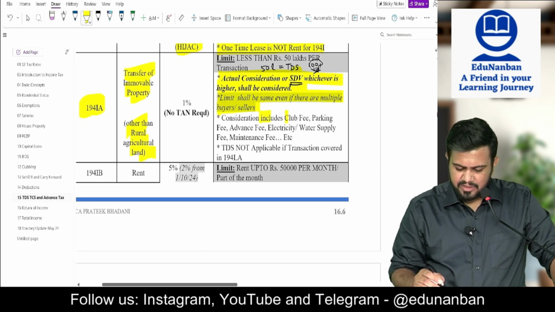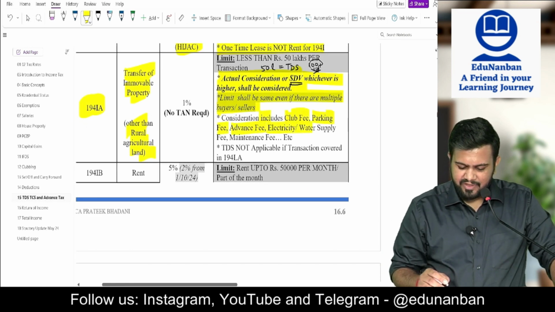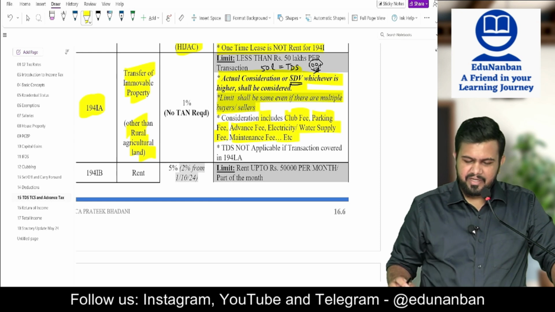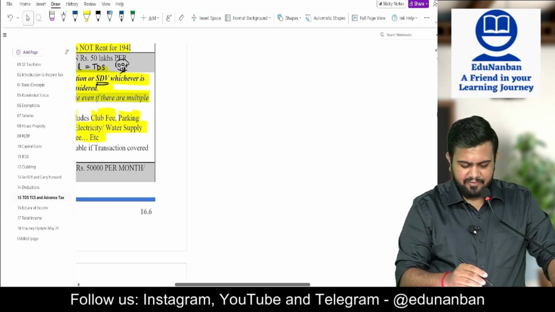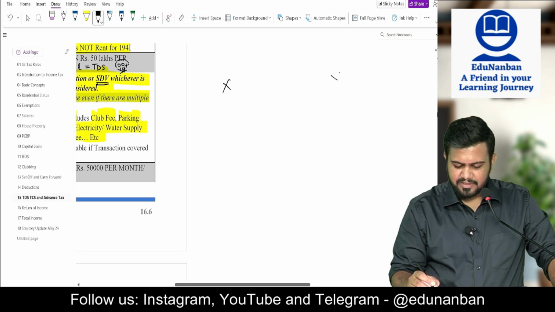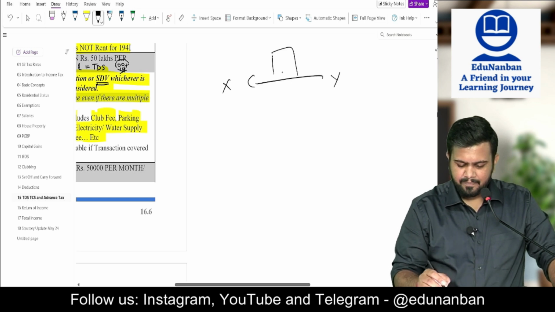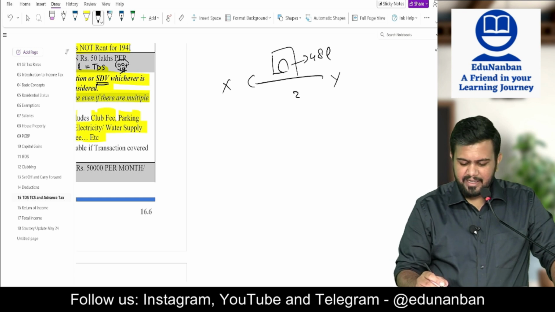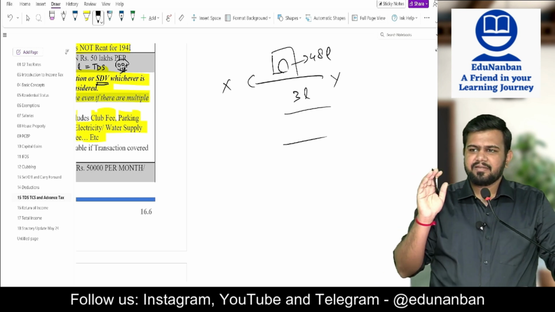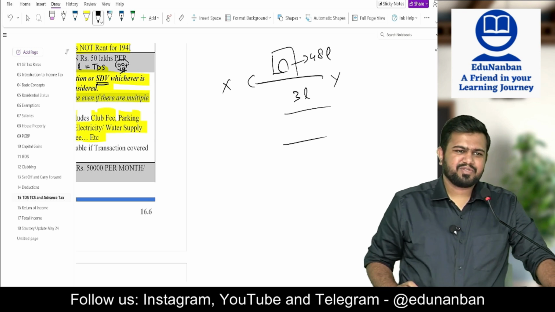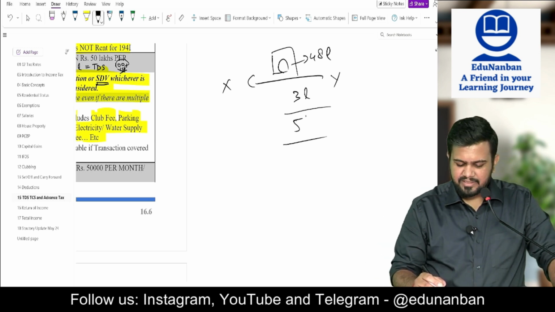Consideration includes club fee, parking fee, advance fee, electricity, water supply fee, maintenance fee, and so on. For example, X purchased a flat from Y. The flat value is 48 lakhs. Parking fee is 3 lakhs. Will TDS be deducted? Answer is yes. TDS has to be deducted since total is 51 lakhs.